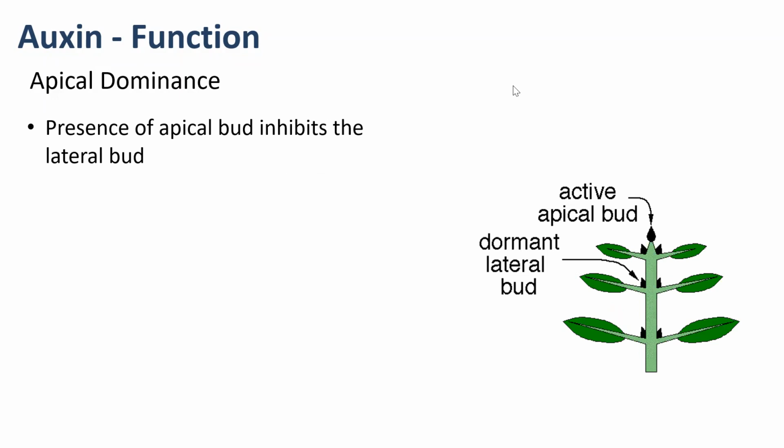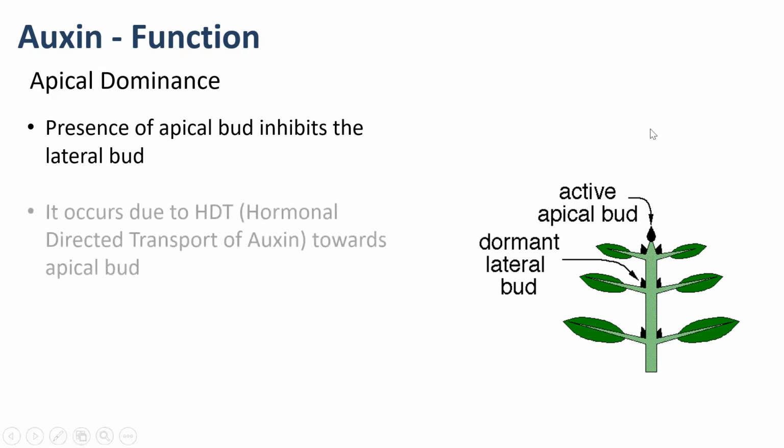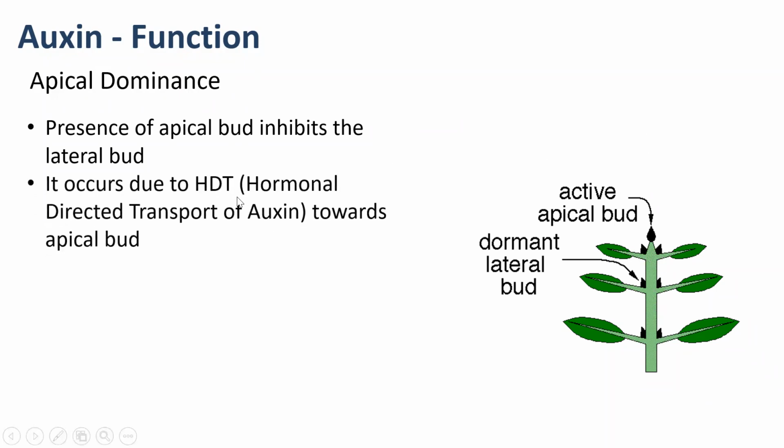Okay. And why is it going to happen? It happens because, you see, when the apical bud is there, it attracts all auxin towards itself. So the lateral buds are actually deprived of auxin. That's why growth does not happen over there. So what we call HDT, or hormonal directed transport of auxin, is towards the apical bud.